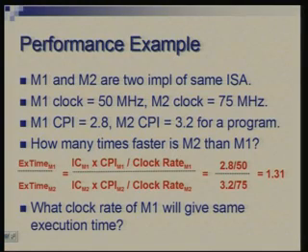Okay, again in this example we have two implementations of the same instruction set architecture, right? So again the instruction set is the same, and these two are being called M1 and M2. They are different in clock, 50 megahertz in one case, 75 megahertz in the second case. The CPI is also different, 2.8 here, 3.2 here. So apparently what's happening here is that